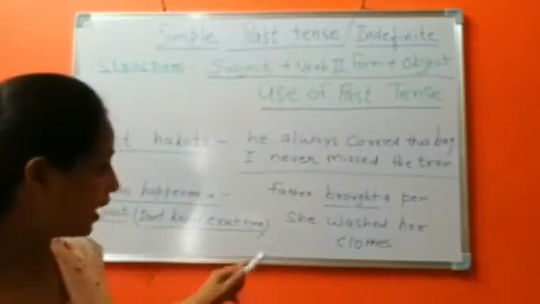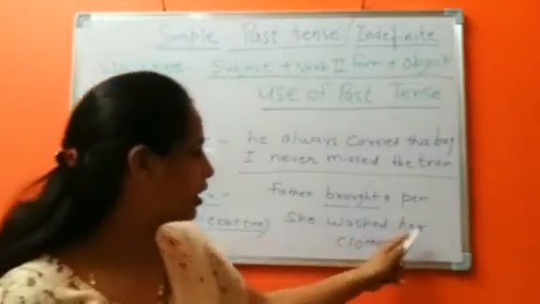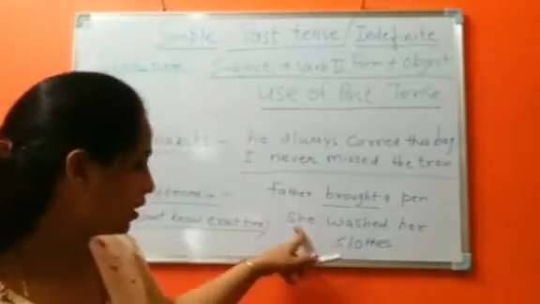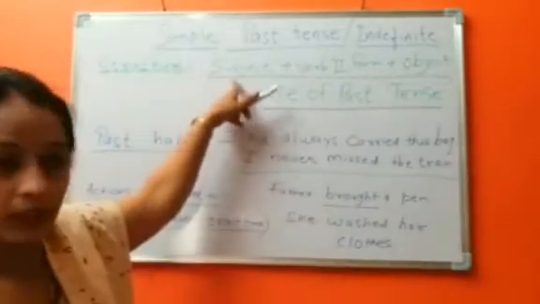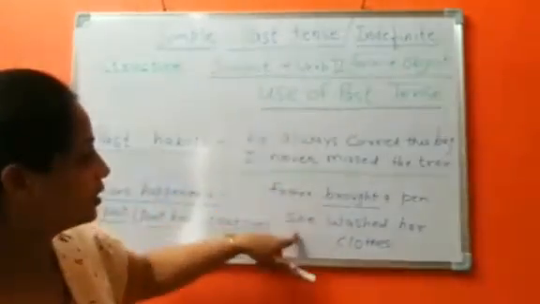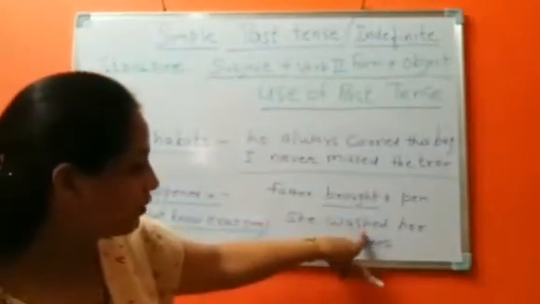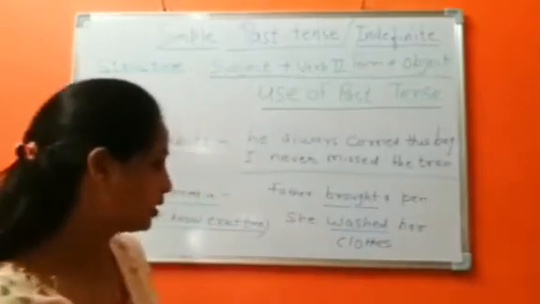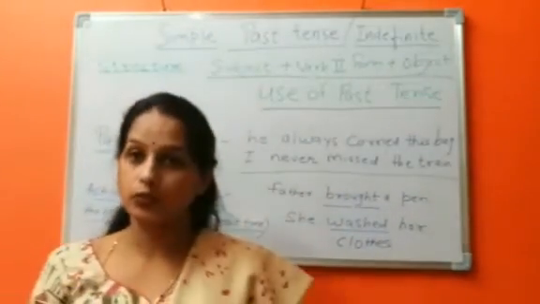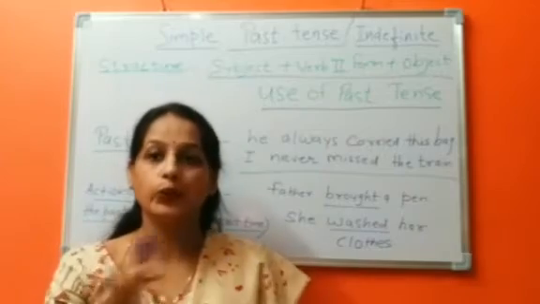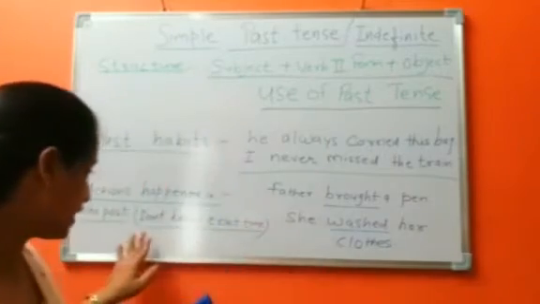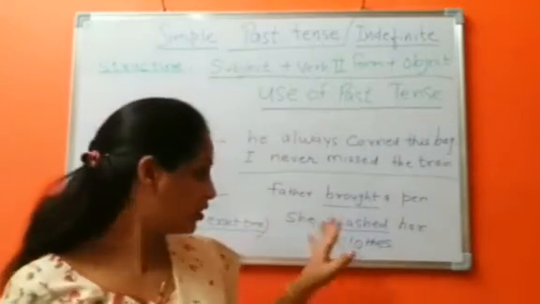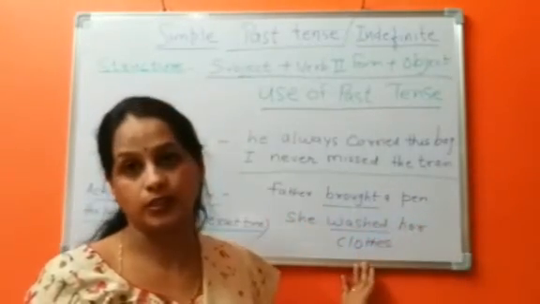Second example is: she washed her clothes. She, again third person singular, subject; verb in the second form, washed her clothes. She washed her clothes, but I don't know the exact time when she washed her clothes.